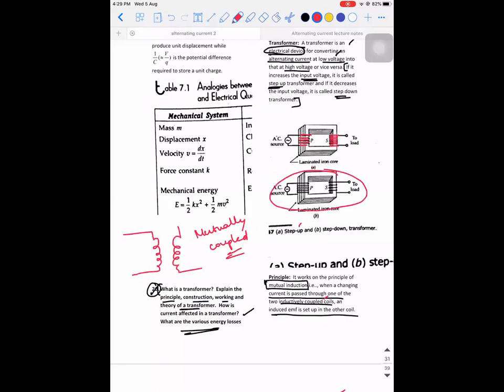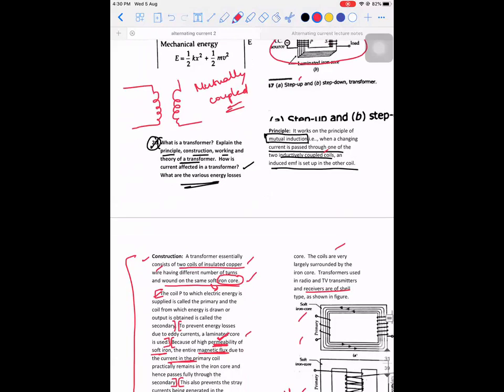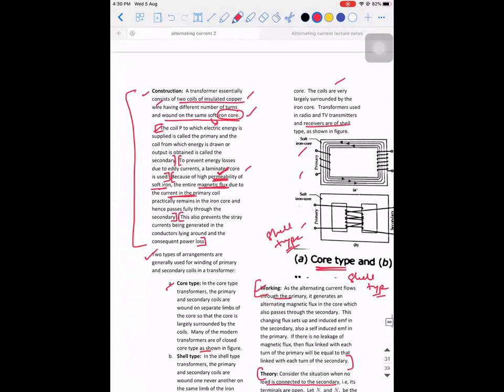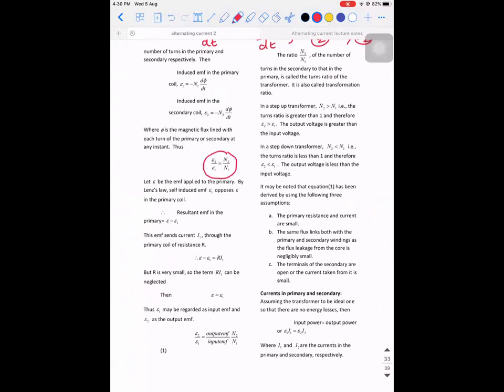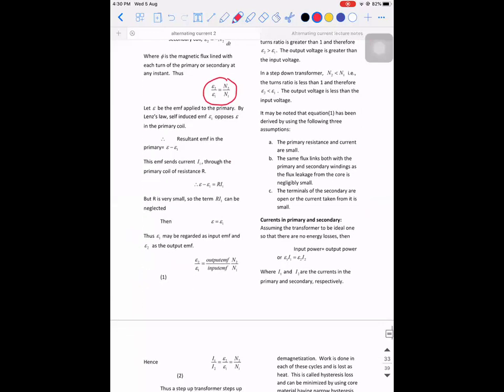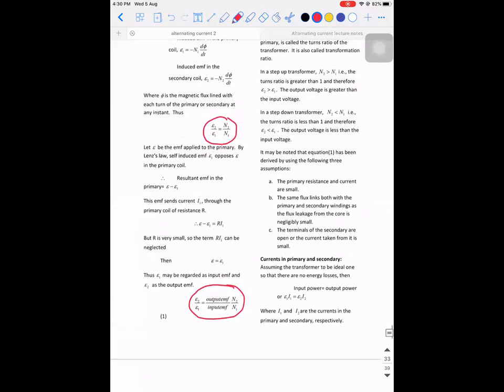If you want to increase the number of windings in the same area, you need to bring them close. The more dense they are, the more will be the number of windings. I hope this is clear. Right? Yes or no? Yes, sir. So all these things which I'm telling are used as formulas to solve the problems. So this is one of the formulas. So E2 by E1 is equal to N2 by N1. So I can make a note of it.